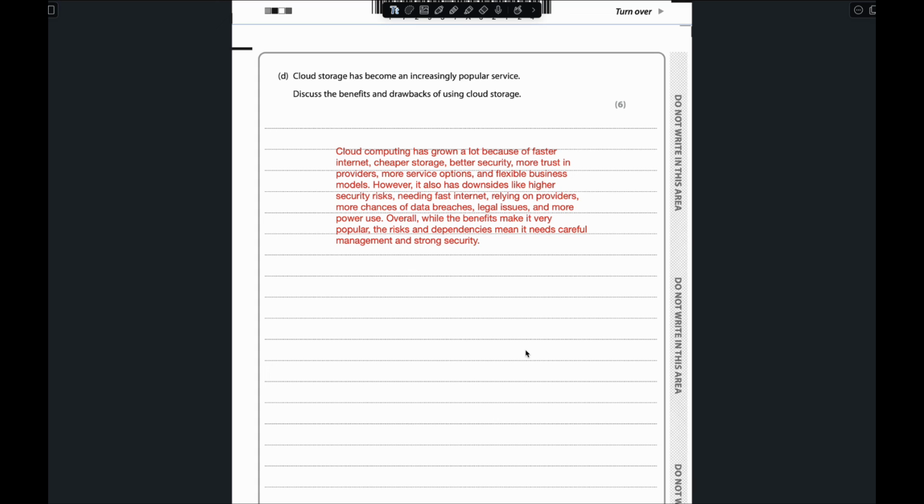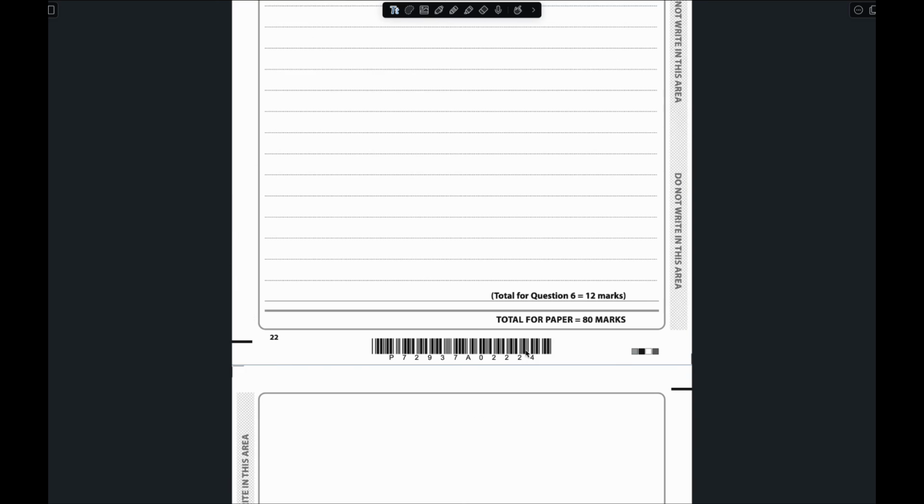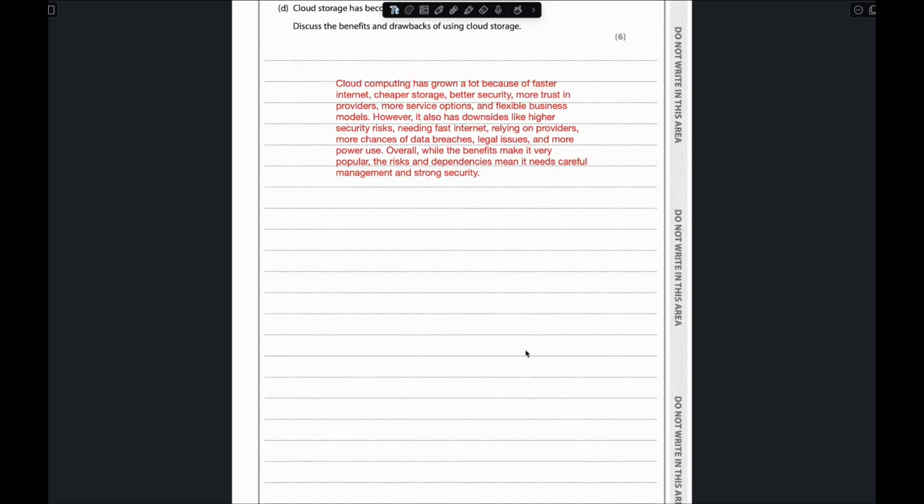So the thing is that cloud computing has grown a lot, right? Because of faster internet, cheaper storage, better security, more trust in providers, more service options and a flexible business model. However, it has drawbacks like higher security risk, needing fast internet, reliance on the provider, more chances of data breaches, legal issues and more power use. Overall, while the benefits make it very popular, the risks and dependencies mean it needs careful management and strong security. So this is the end of question number 6 and the end of paper 1.